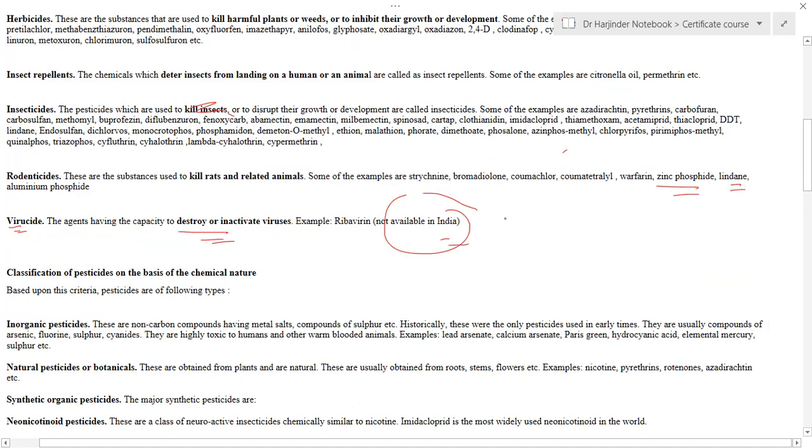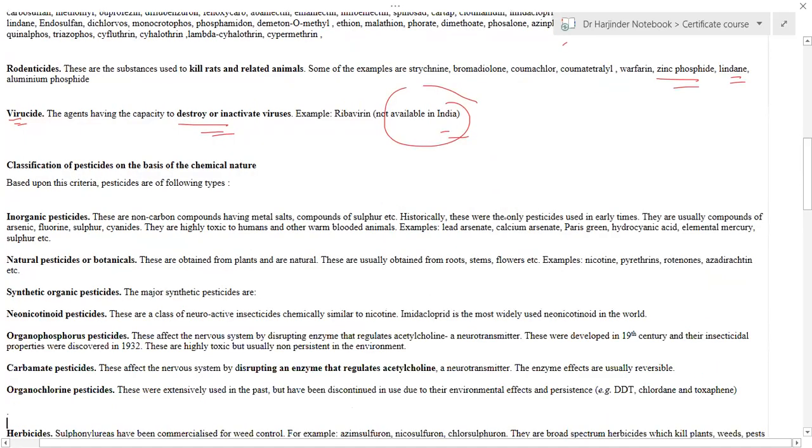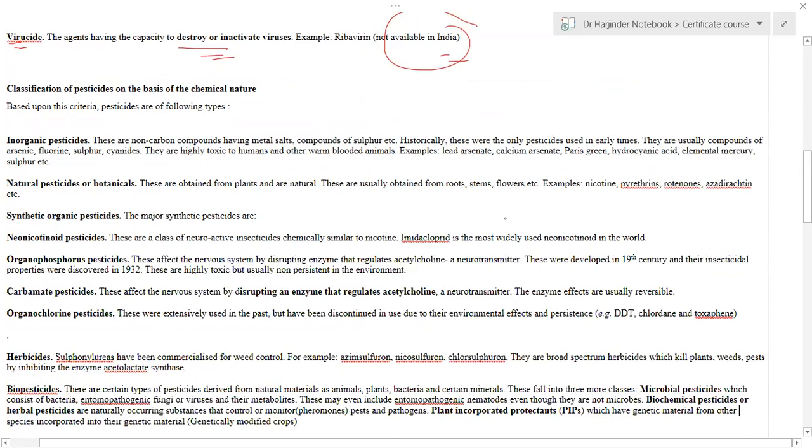The next classification is based upon their chemical structure. Based upon their chemical structure, we can classify them into various categories. The very first one is inorganic pesticides. As its name indicates, these inorganic pesticides mostly consist of metal salts and inorganic materials, for example, sulfur. And these are the very first pesticides that were used in agriculture.